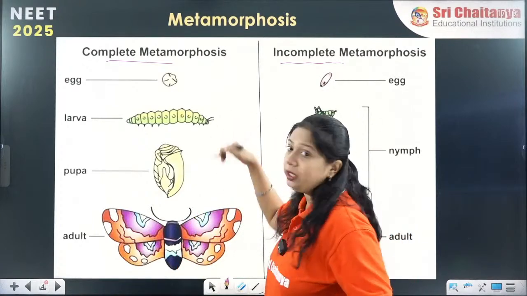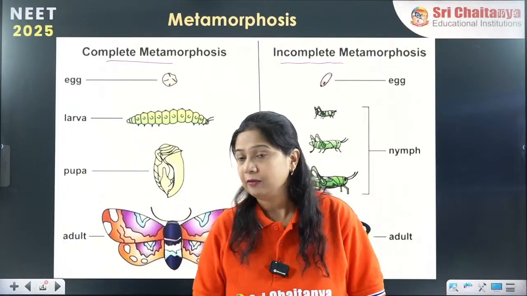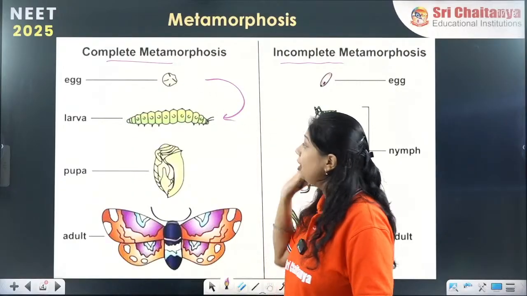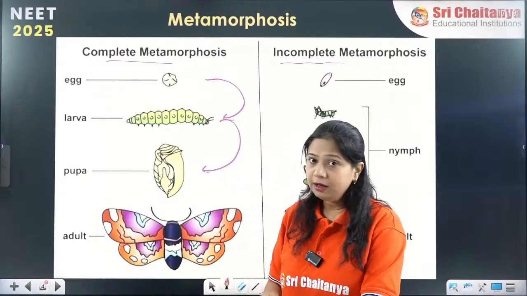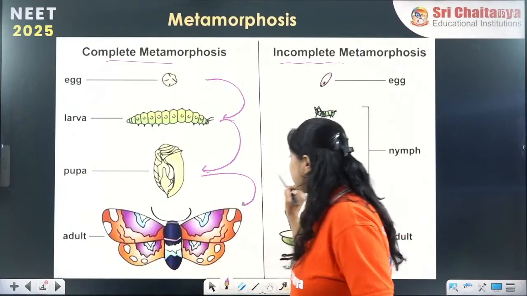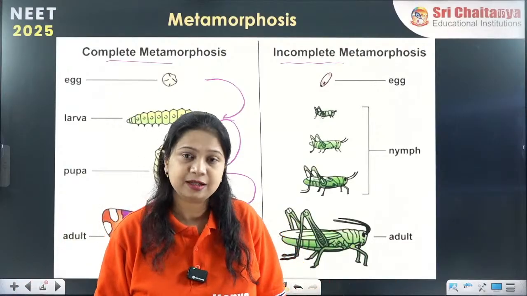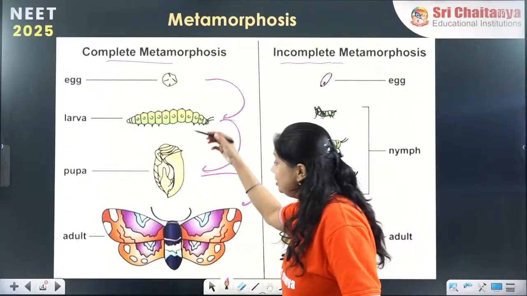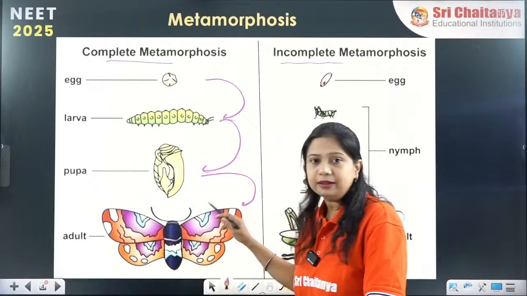Because it undergoes all the changes and all the stages of its life cycle. For example, the fertilized egg becomes a larva, the larva becomes a pupa, and the pupa further changes itself into a complete full grown insect, that is the butterfly here. So these are the various stages it goes through to become an adult.